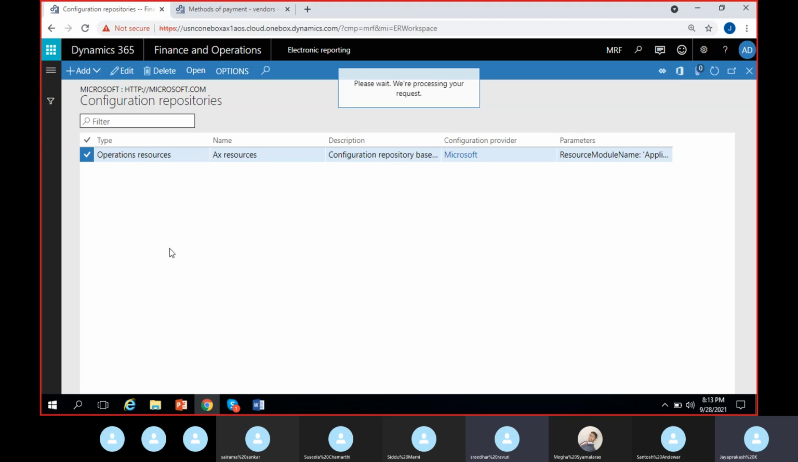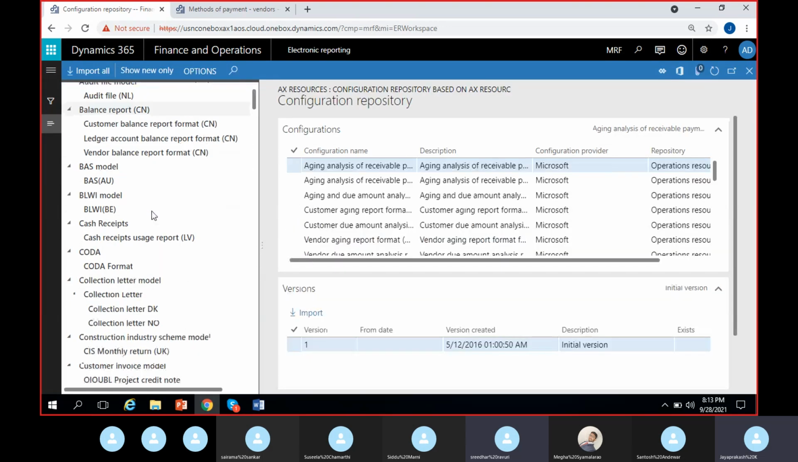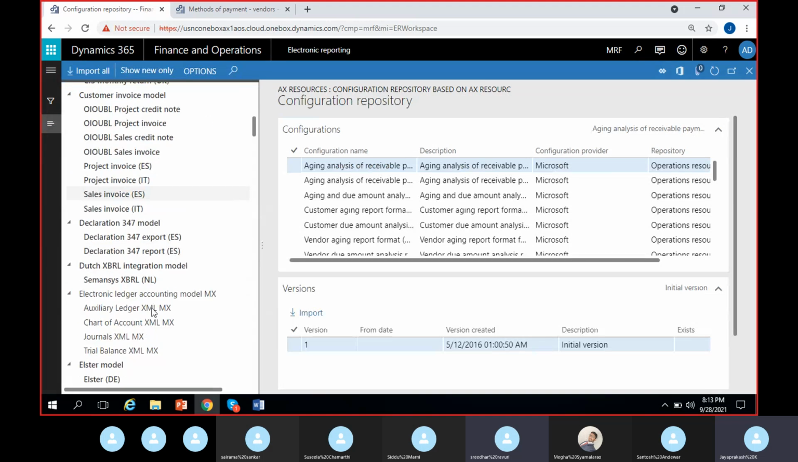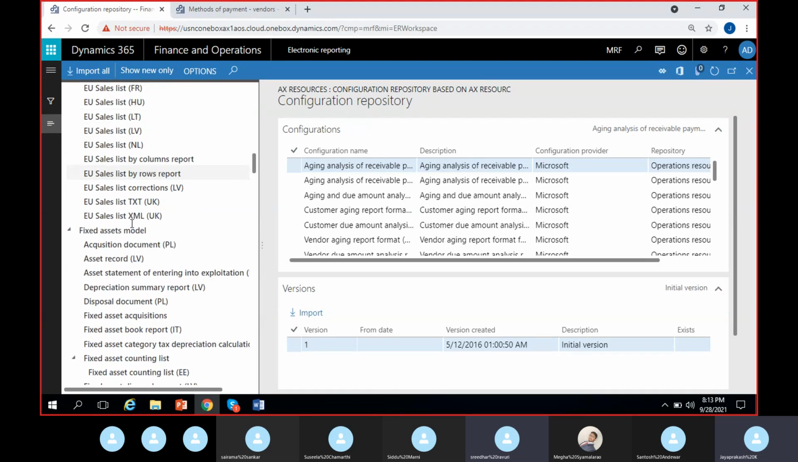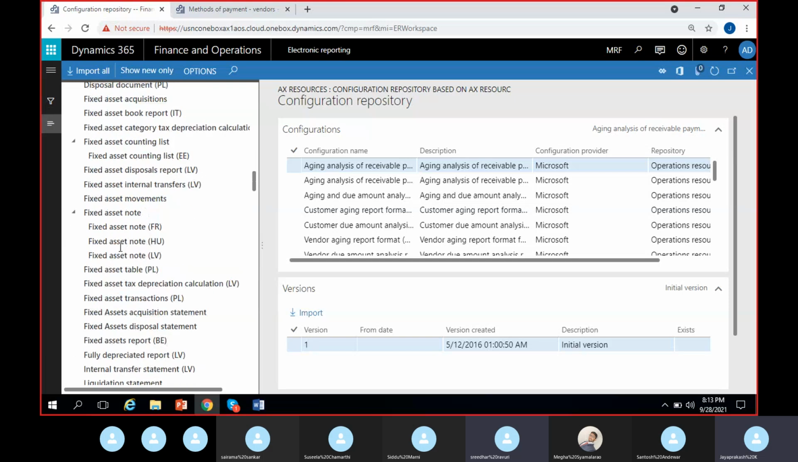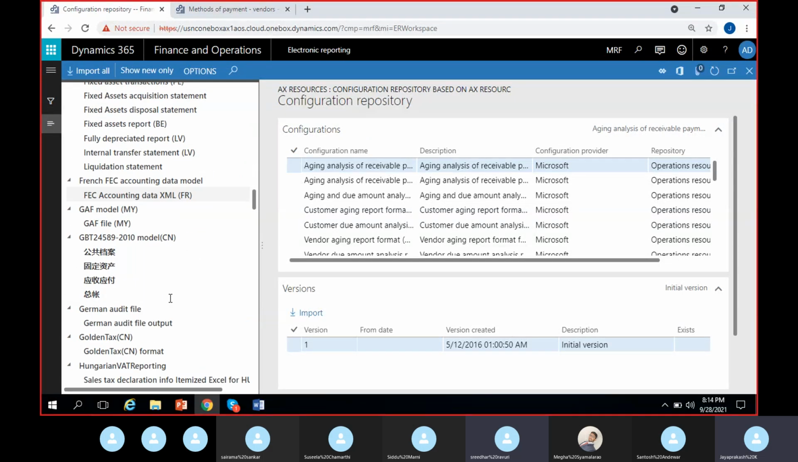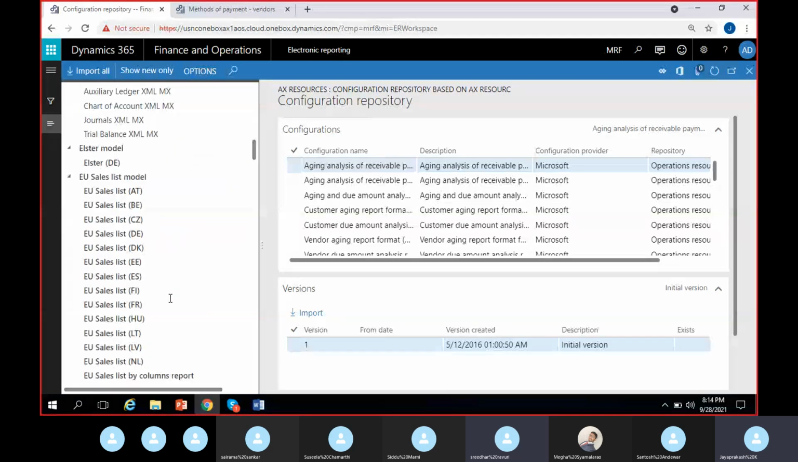We have a lot of standard export formats where once a payment is done, a format will be exported. See, you have all these formats. These are all export formats only. Most of them belong to different countries. You see Austria, Belgium, Czech Republic. Different formats again. This is for EU sales list. These are fixed asset related, they are not coming into this place. But for payment export formats, give me a second.